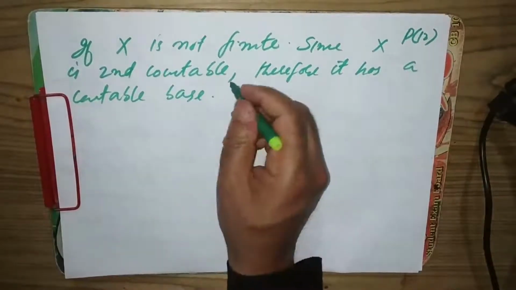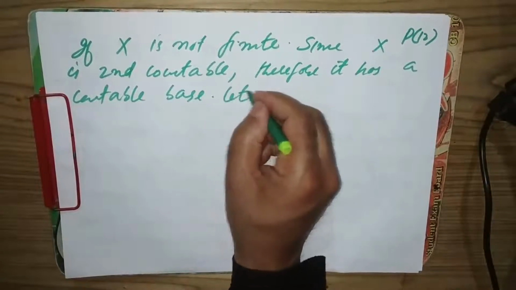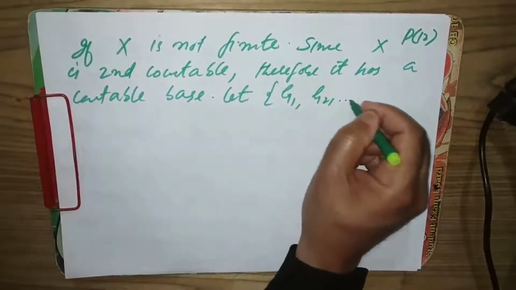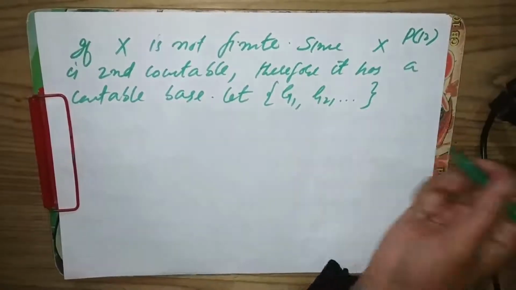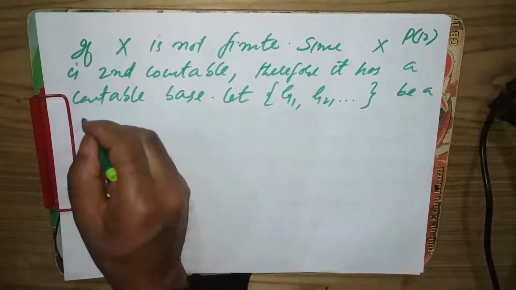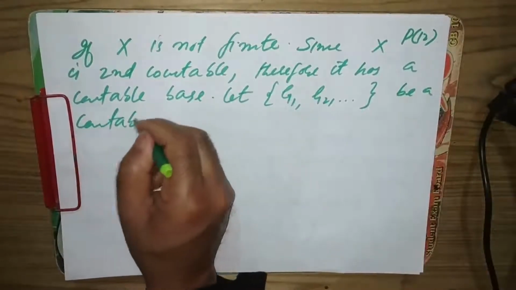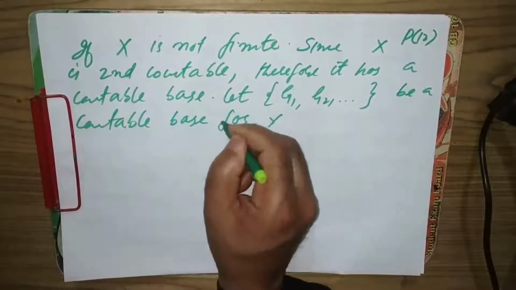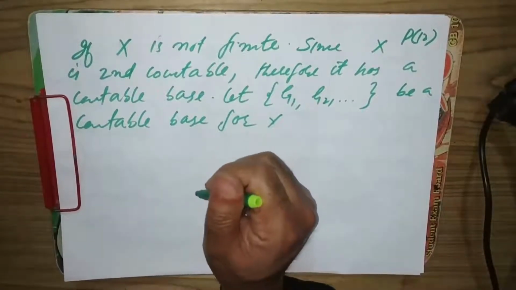So let's take its countable base. Let G1, G2, and so on up to infinity be a countable base for X.